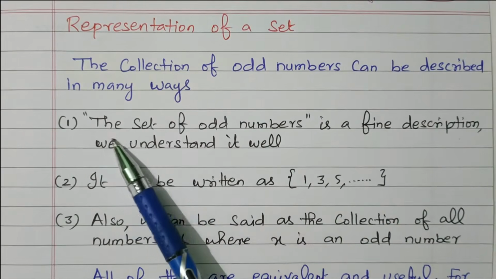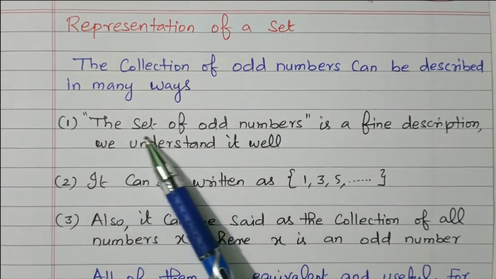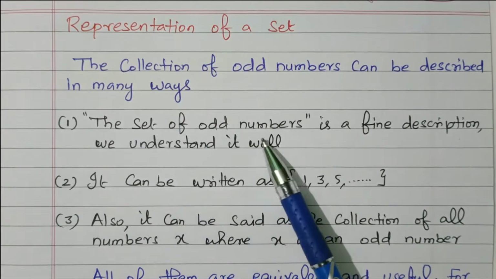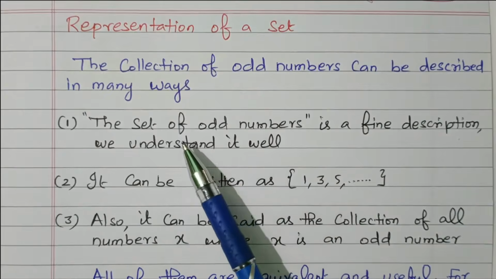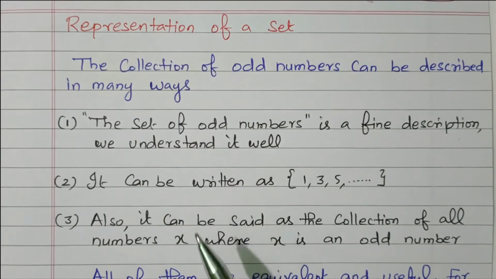The first type is the descriptive form. The description is given, the set of odd numbers, right? The clear description is given. We can easily understand that this is nothing but the set of odd numbers.